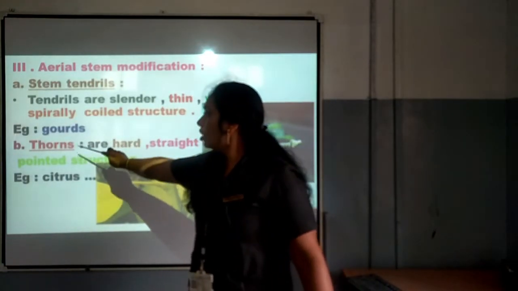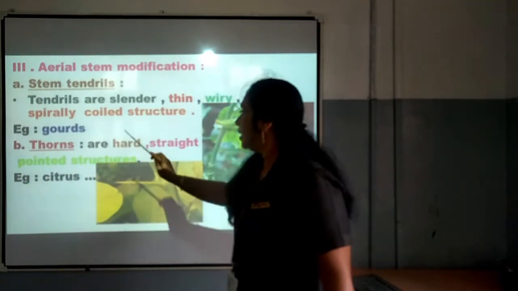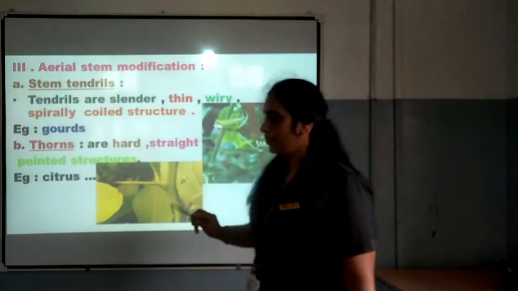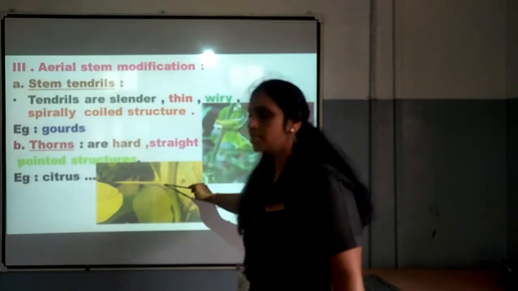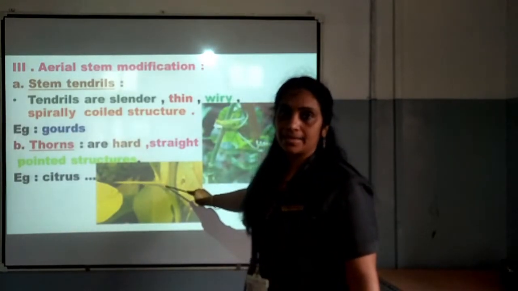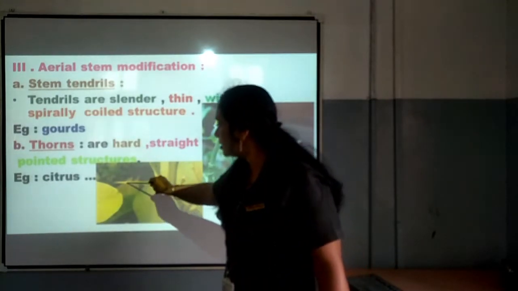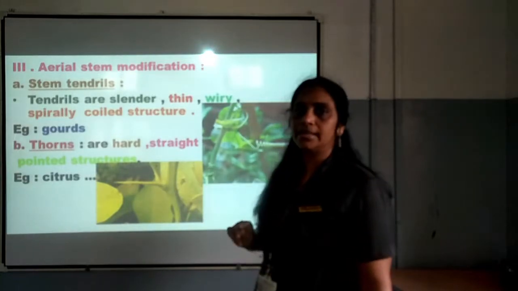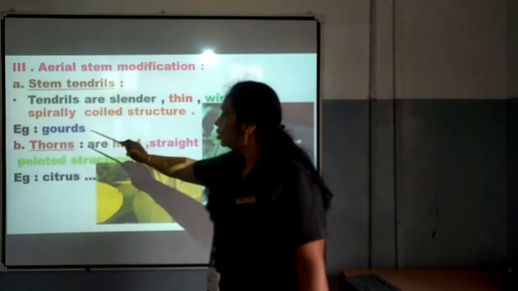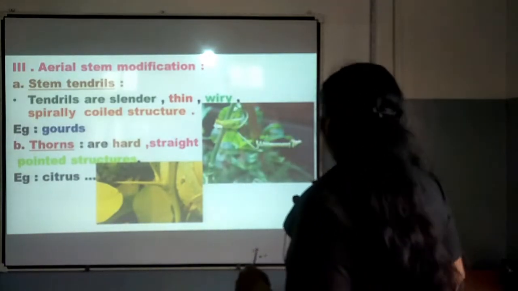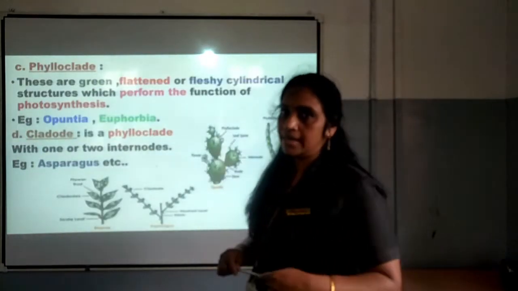Now, the second one, or B, is the thorns. They are hard, straight, pointed structures. You can see here in the case of citrus, that is the lemon plant. When we see the lemon plant, we can see a hard, straight, pointed structure in that plant, and that is called a thorn. Example, citrus. So, this is again important, my dear children. You have to study it.